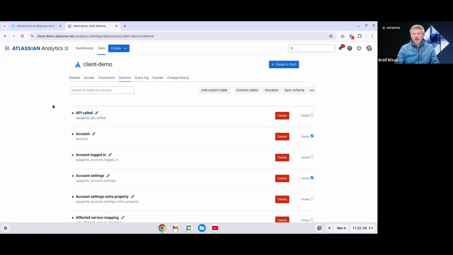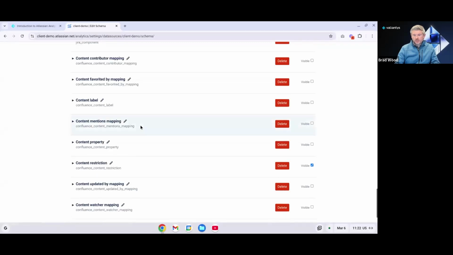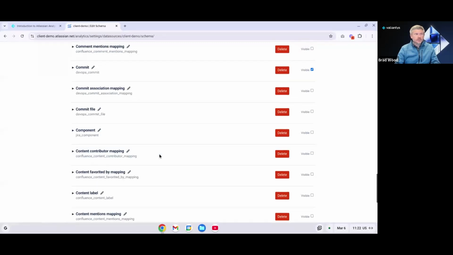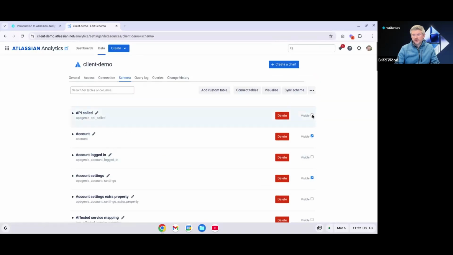If we go to schema, this is where we can choose from which products, which tables do we want to pull. So there are so many different tables in all of our different Atlassian products, and if some of these are just completely irrelevant and we don't think we're ever going to need them, we can make them invisible by simply unchecking this box.